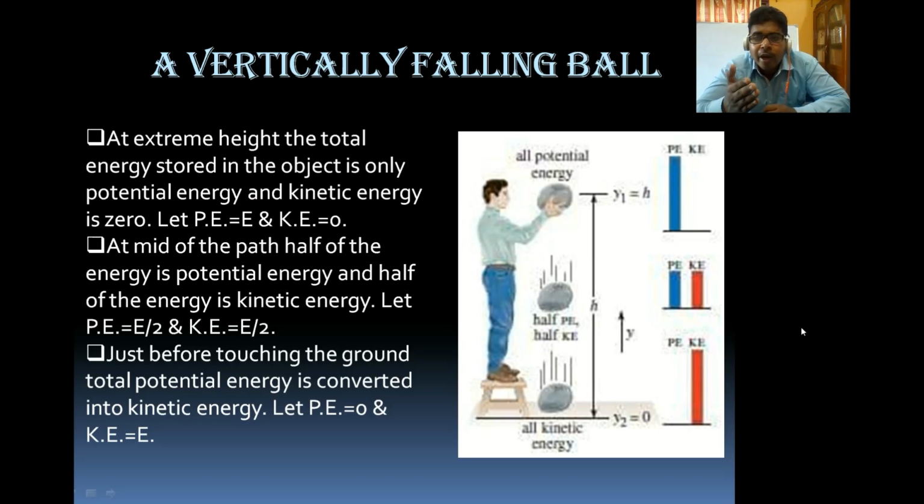If you find the total energy along the whole path: at the extreme height, total energy is potential energy plus kinetic energy, so E plus 0 equals E. At the midpoint, potential energy plus kinetic energy equals E by 2 plus E by 2, which is also E. At the last point, potential energy is 0 and kinetic energy is E, so 0 plus E, total energy is E. So in the whole path, the total energy remains E, and that's why we can say energy is conserved in a falling body.